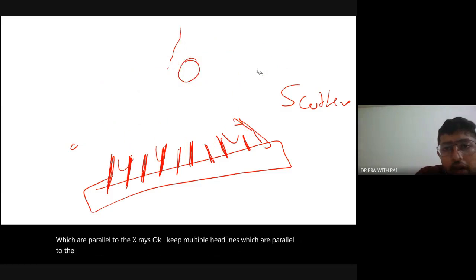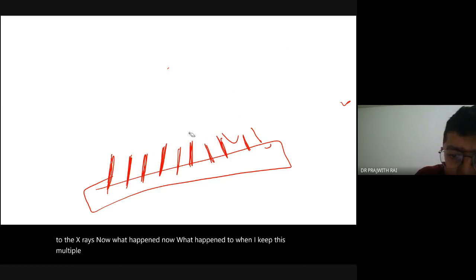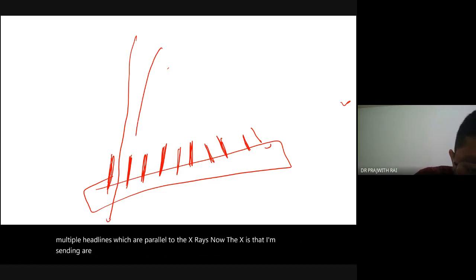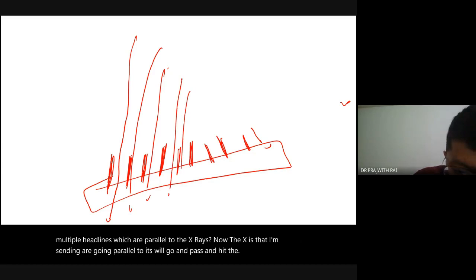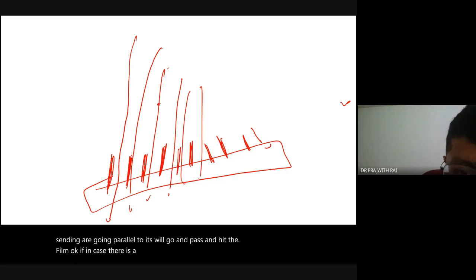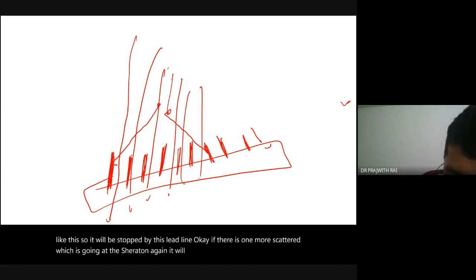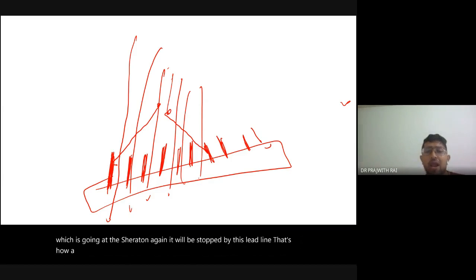Now when I keep these multiple lead lines parallel to the x-rays, the x-rays that I am sending go parallel to them, so they pass through and hit the film. If there is a deviation from this path, a scattered ray will go like this, and it will be stopped by this lead line. If there is one more scattered ray going in this direction, again it will be stopped by the lead line. That's how a grid stops the scattered radiation.